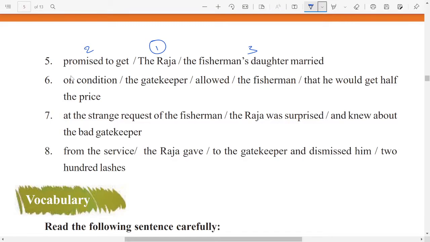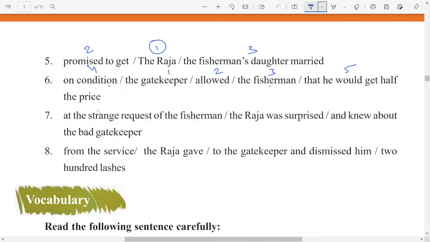Okay, next one. On condition the gatekeeper allowed the fisherman, but he would get half the price. See here, the gatekeeper allowed the fisherman on condition that he would get half the price. So 1, 2, sorry, this is 5. Okay, this is the 5th part. The gatekeeper allowed the fisherman on one condition. What is that condition? That he would get half the price.